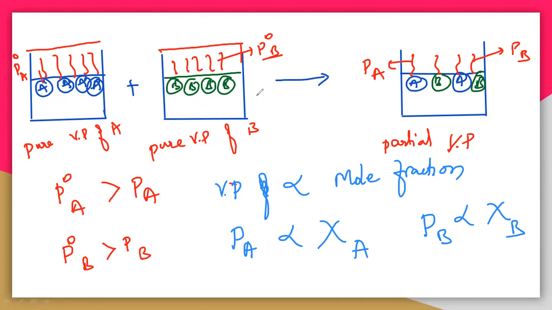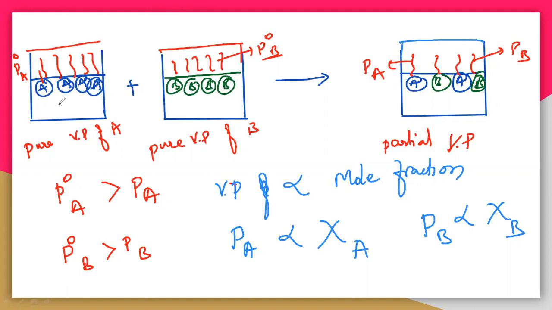So what is actually this Raoult's law? Let me explain this in an easier way. See here, you have to understand that vapor pressure is directly related to mole fraction. It means that if the mole fraction is very high, then the vapor pressure will also be higher. So if the concentration of A is there, let us take the mole fraction of A, which is 1. Mole fraction is nothing but the percentage of A, or the concentration of A.